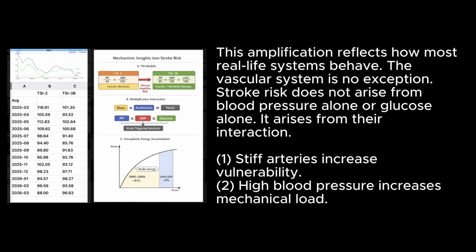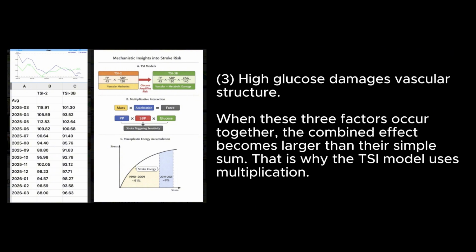The vascular system is no exception. Stroke risk does not arise from blood pressure alone or glucose alone. It arises from their interaction. 1. Stiff arteries increase vulnerability to high blood pressure. 2. High blood pressure increases mechanical load. 3. High glucose damages vascular structure. When these three factors occur together, the combined effect becomes larger than their simple sum. That is why the TSI model uses multiplication. This is part 1.